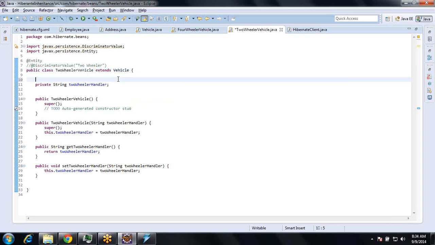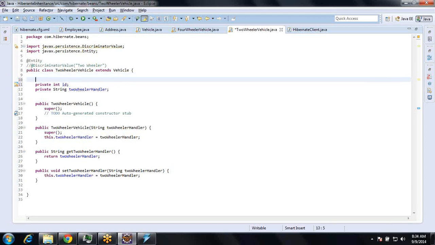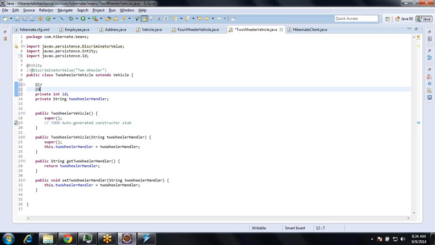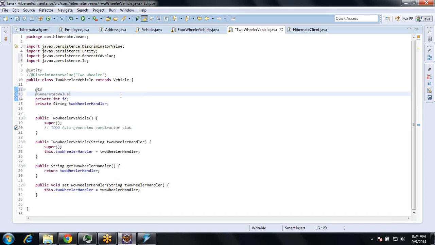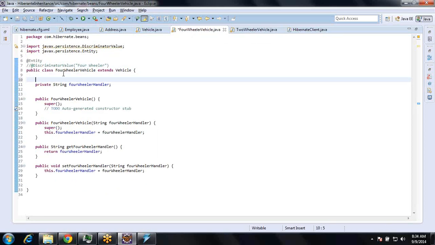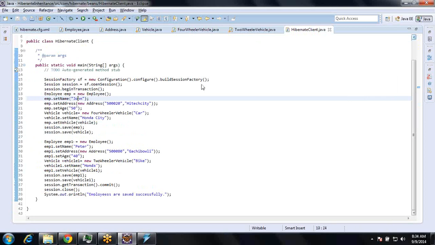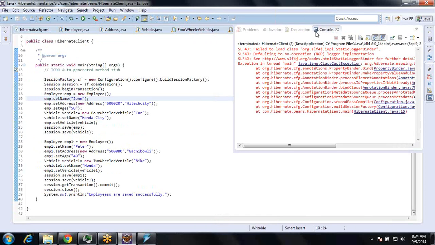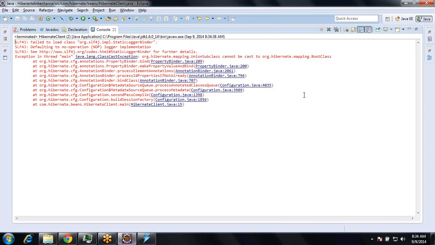So if it is a separate table, it is expecting an ID here. So what I will do is I will declare the ID, @Id, @GeneratedValue. So I'm doing the same for four-wheeler as well. So let me run the program. Cannot cache to root cache.